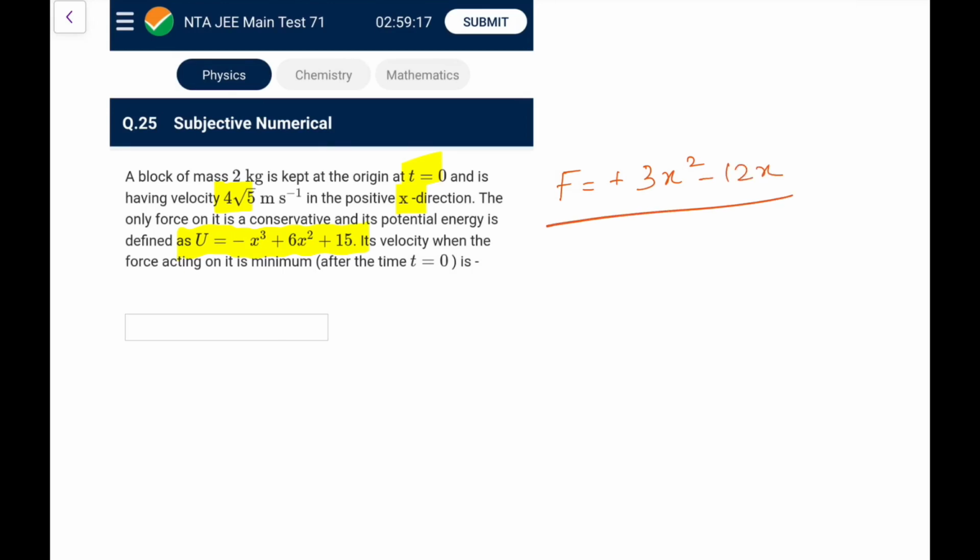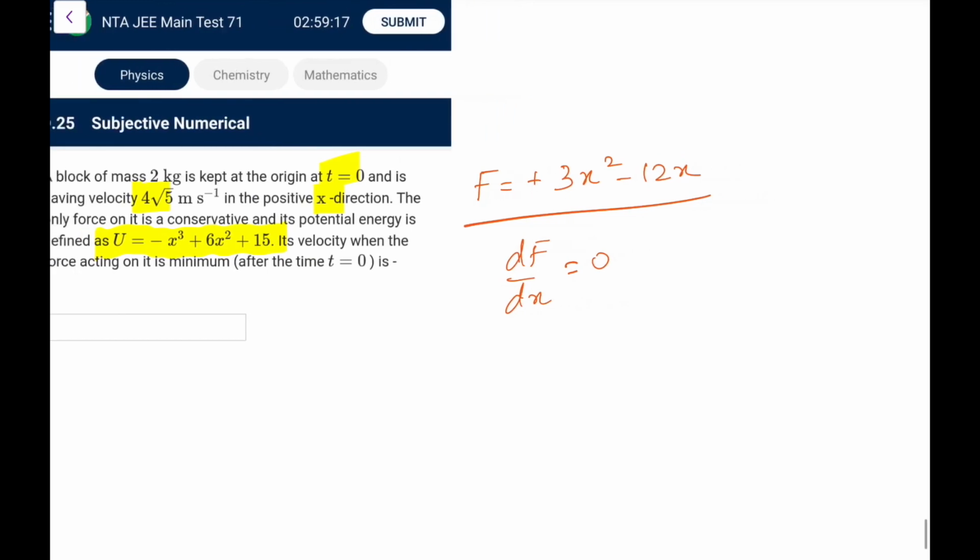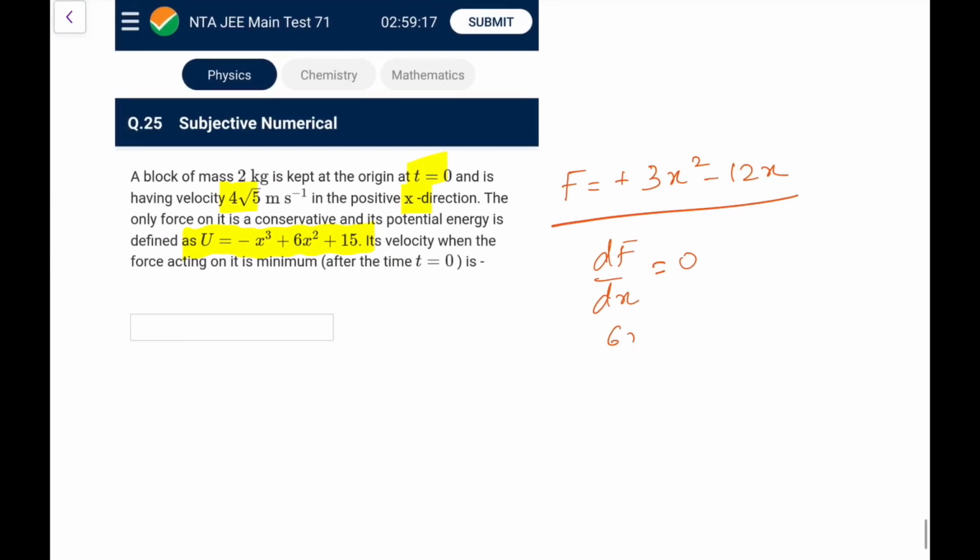So going by this expression, 3x square minus 12x, it will be minimum when df by dx is 0. So df by dx equal to 0 means 6x minus 12 is equal to 0. So it would be 0 when x is equal to 2. It is a minimum at x equal to 2. So at x equal to 2, the block was kept at the origin at t equal to 0 with a velocity in the positive x direction, and the only force is conservative, so its energy is conserved.